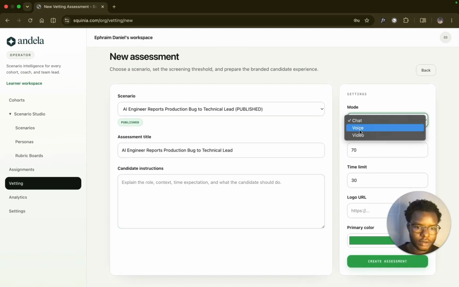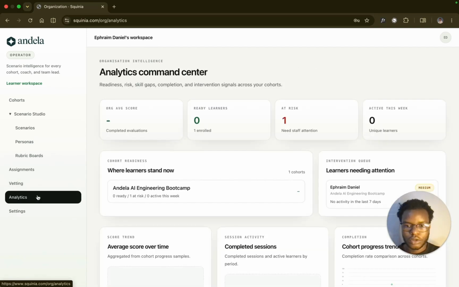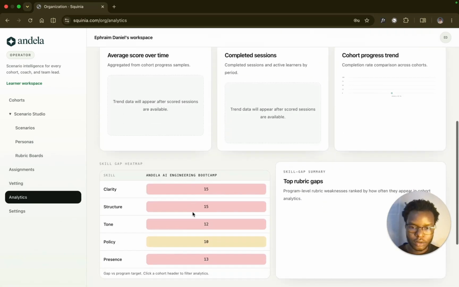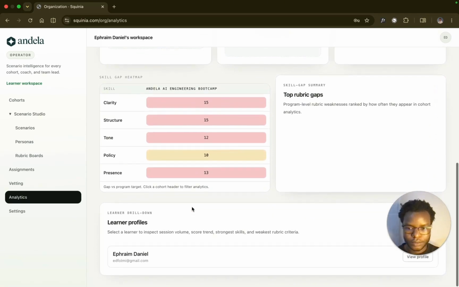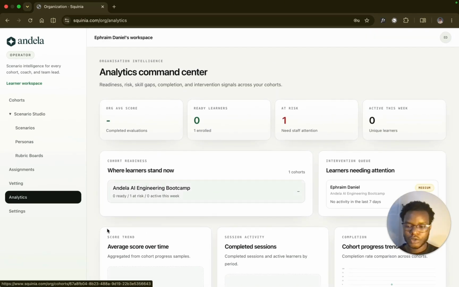You can create either of the scenarios, the passing score, the time limit. You can add your logo so that when the candidate enters the link for the assessment, he'll see your logo. Okay, yeah, you're the one that invited me to this interview, and he will have the simulation. Analytics show everything about your cohort and how it's improving, each cohort and each student in a cohort.